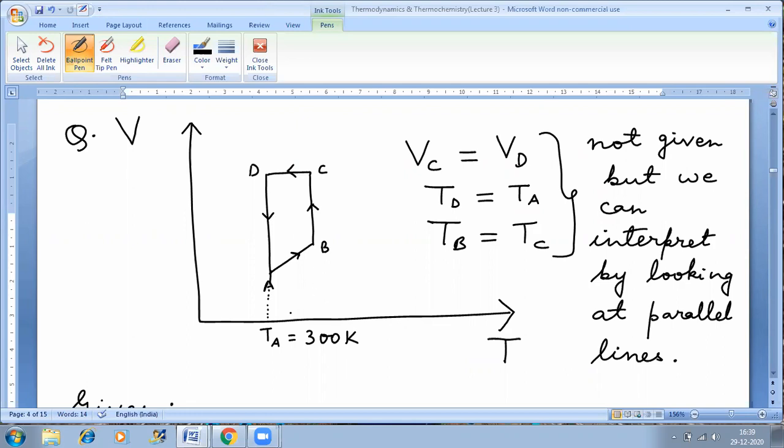Okay. Look now. Now B to C is a process which is isothermal. Why is it isothermal? Because BC is parallel to y-axis. If BC is parallel to y-axis, I'll say that BC is an isothermal process, and I can say that TB is same as TC. So TB is equal to TC, because BC is parallel to y-axis. If a line is parallel to y-axis, that means the x coordinate is same on all the points in the line. So I can say that temperature is same at all points lying on the line BC. So BC is an isothermal process.